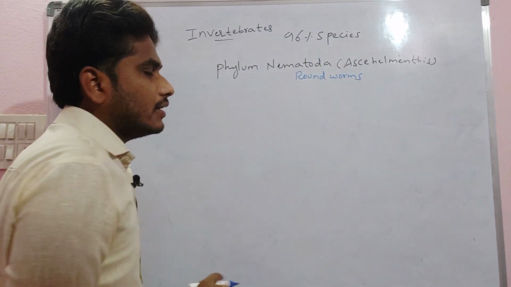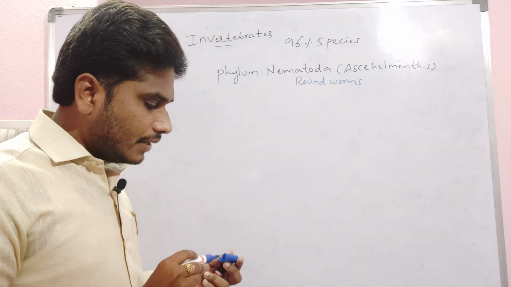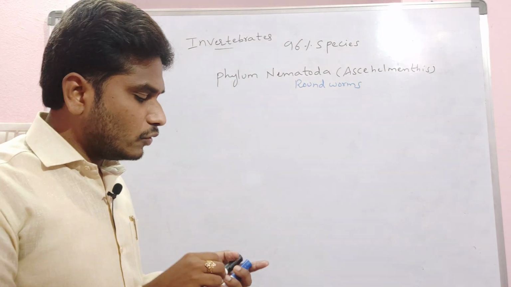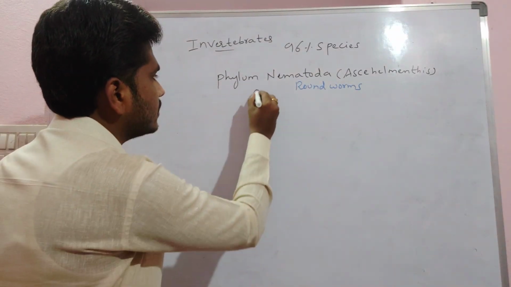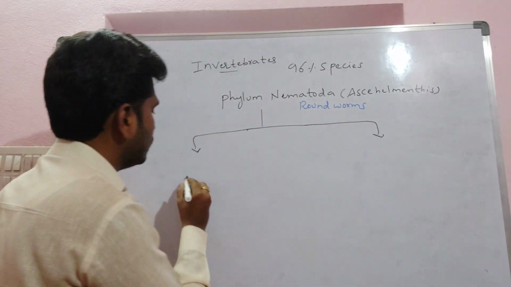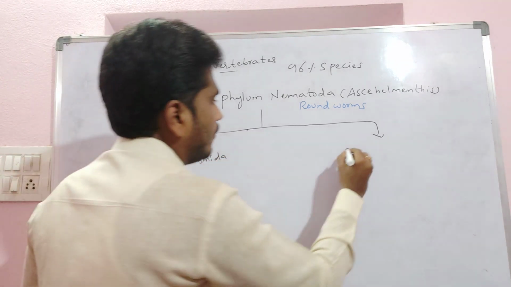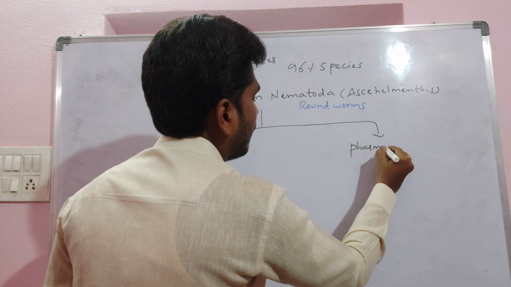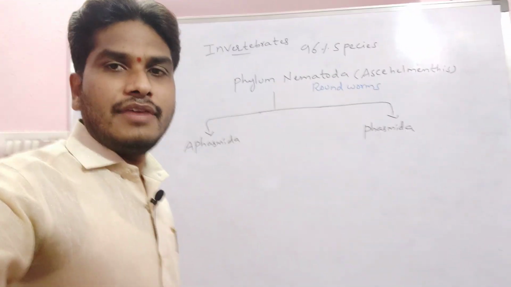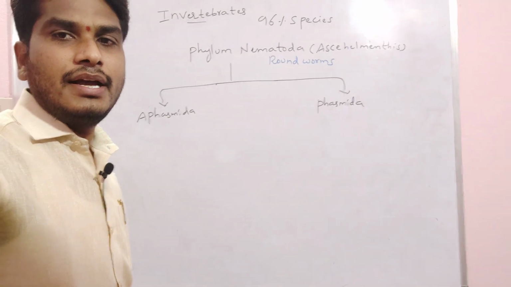As their body shape is round, hence we are calling them roundworms. Now regarding the nematodes, we divide them into 2 classes. The classes mainly consist of Aphasmida and Phasmida.